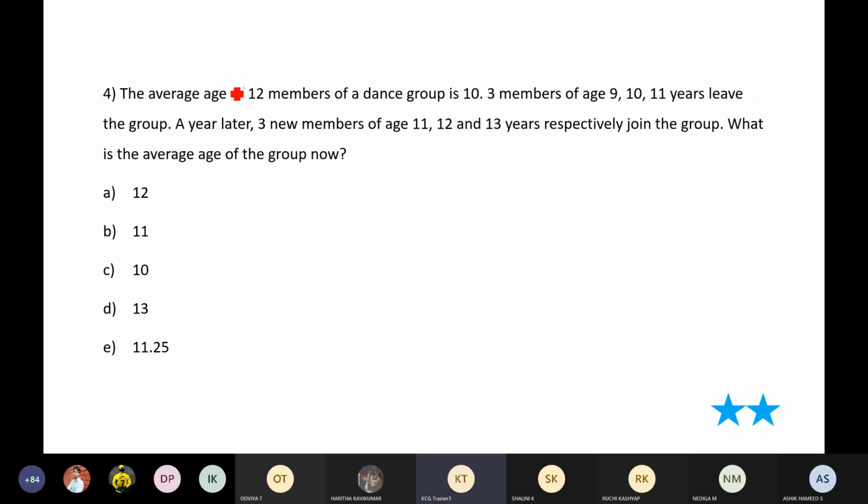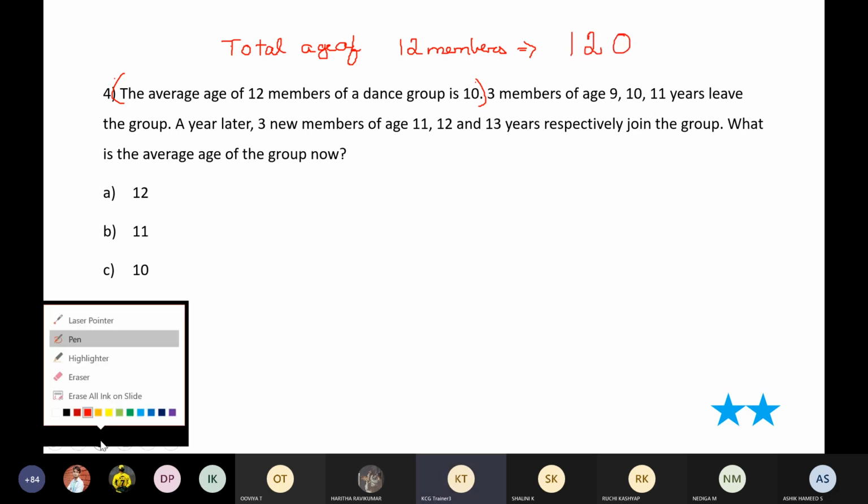Now, as I've told you already, this is a bit tricky. I'm not going to tell you it is very difficult. It is a bit tricky because you just have to have a bit of logical knowledge. The average age of 12 members in a dance group is 10. Can you guys tell me what will be the total age of these 12 members? We'll go step after step, guys. What will be the total age of these 12 members? Very good, Harivardhini. It would be 120.